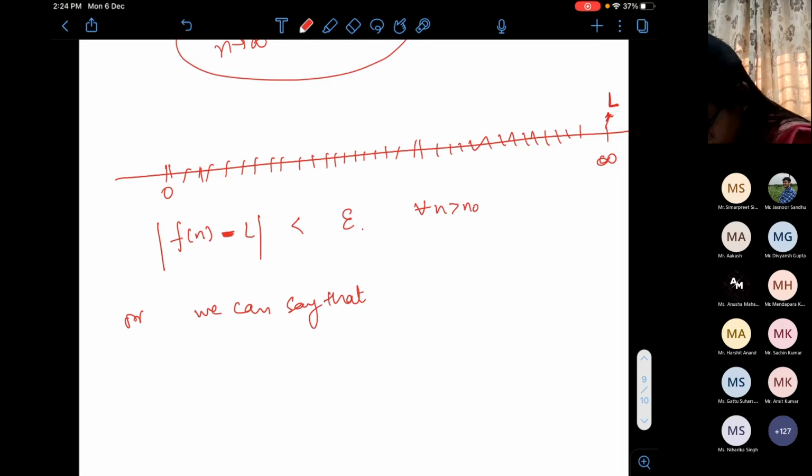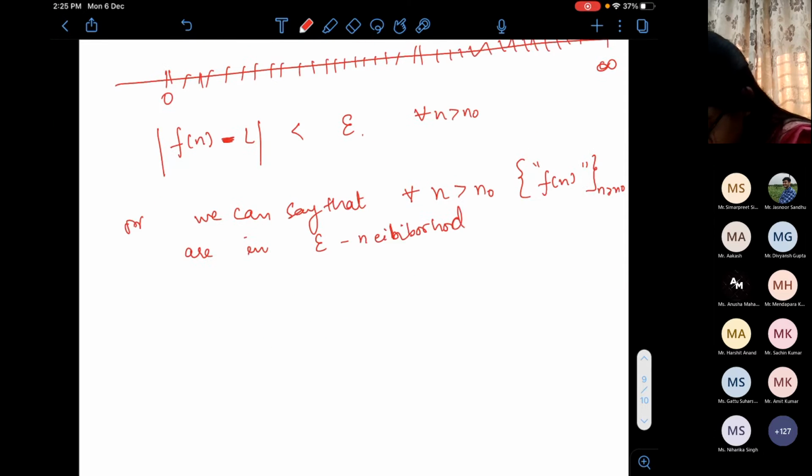That for n greater than n naught, f_n, because they are in the epsilon neighborhood. I wrote the spelling wrong again, I will correct it later.